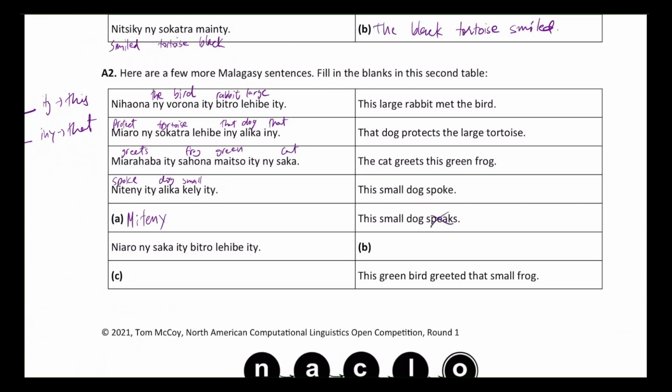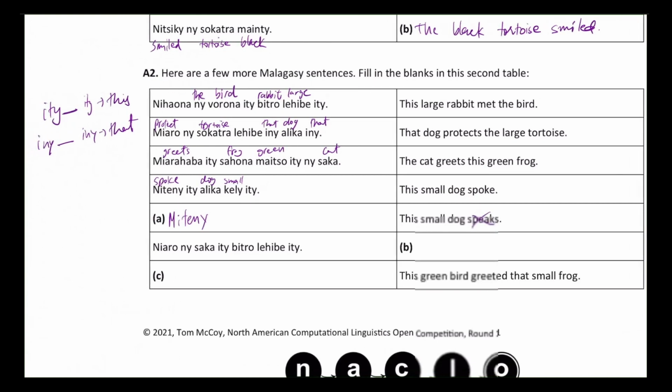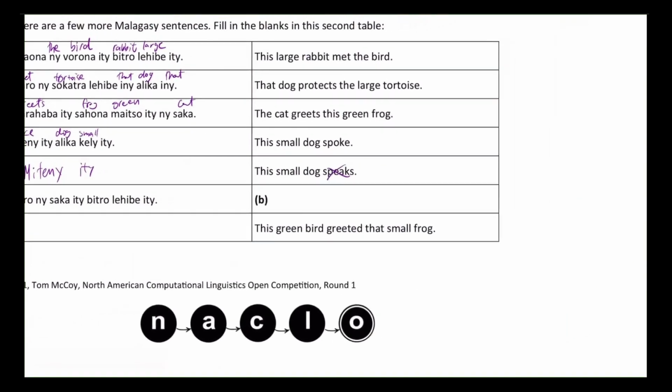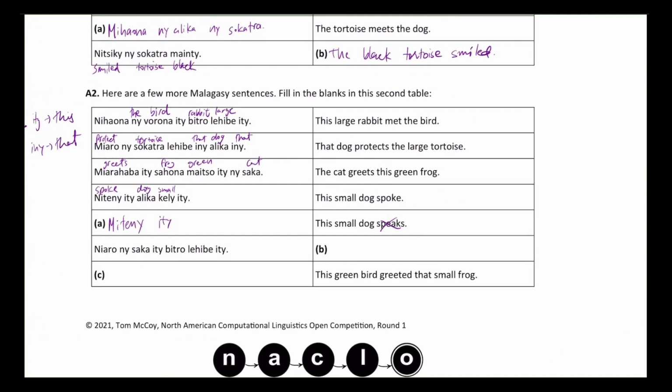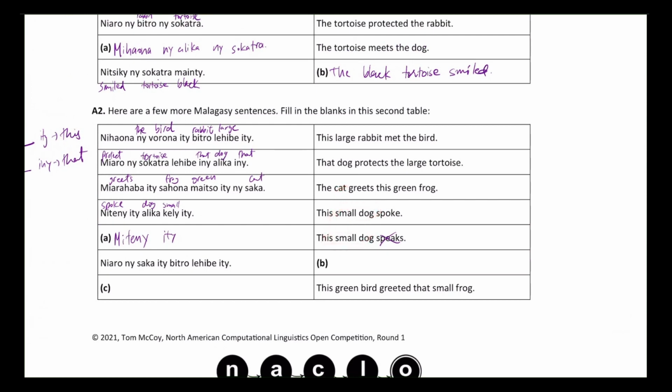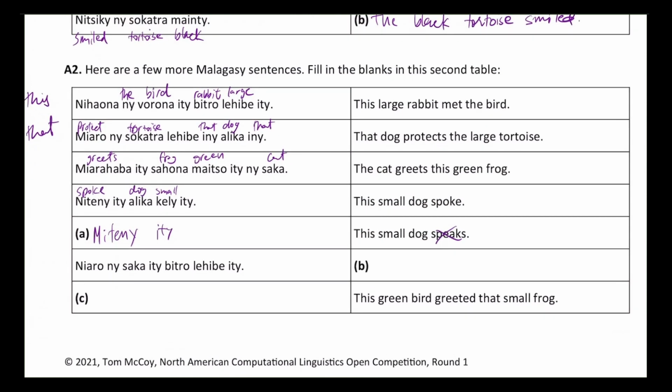Now that we're done with the verb, we have this small dog. We know from this one that iti is before the noun as well as after the noun, so we're going to write that iti. And we have small dog. Do we write it as small dog in Malagasy too? No, we write it as dog small because we know that the noun always is before the adjective. The phrase the small dog is the same as over here, so it's going to be alika Kelly, and then we always end off with the iti again because we had to translate this.